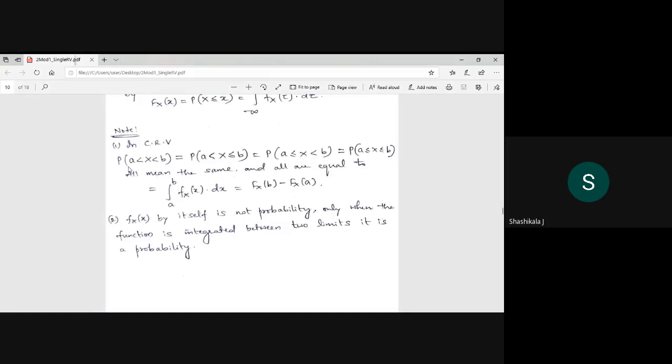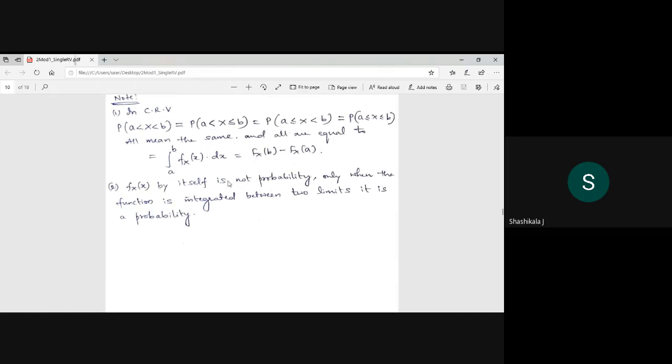Next, what is the probability of the random variable X lying between a and b? This is nothing but the integration of f of x between a and b. This is nothing but the CDF F of b minus F of a. This also you are going to use in the problems. You have to remember this, because the same thing we are going to use for the problems.